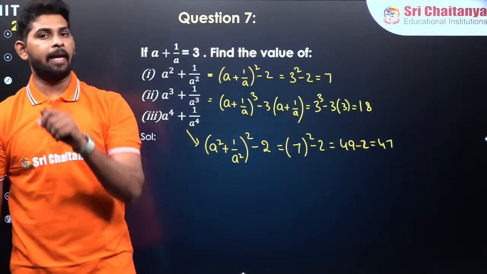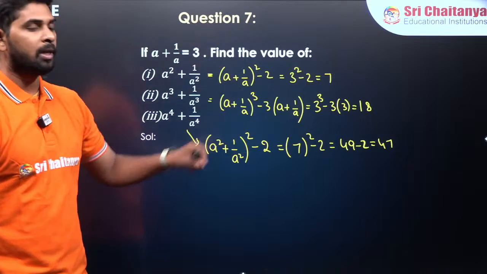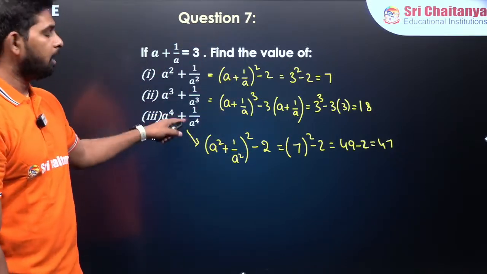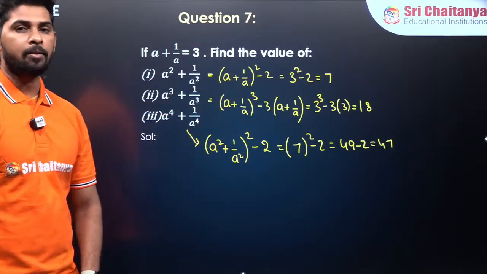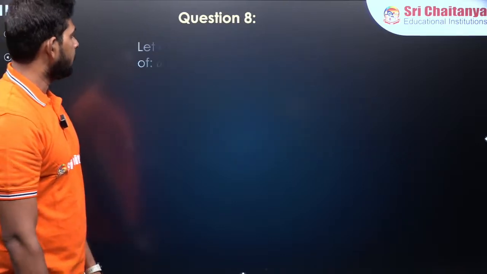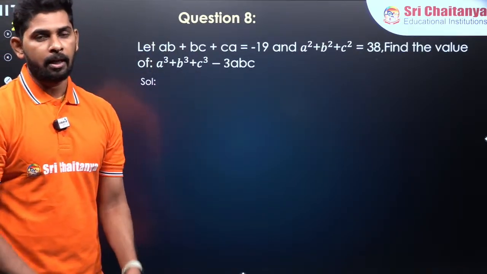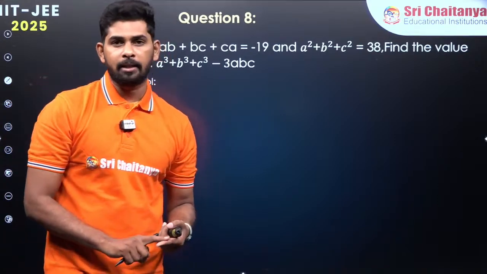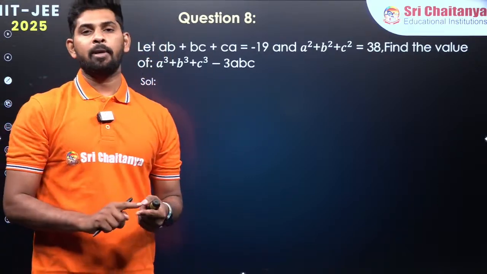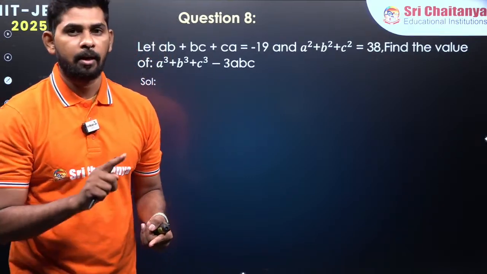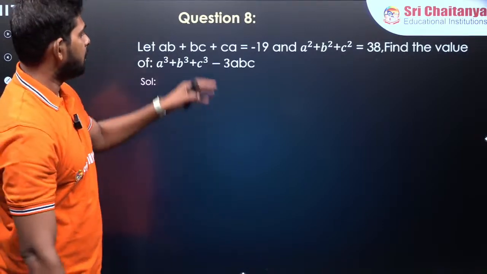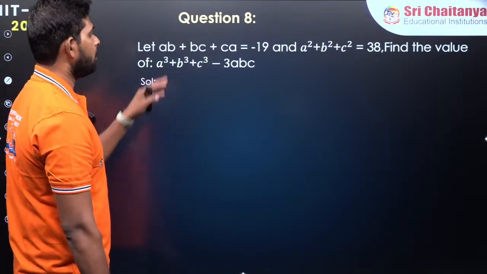So if you know all these identities, you can see how simple it is to find all these values by just taking the identities. Okay? Next, I have given that identity in cubes over there. a cube plus b cube plus c cube minus 3abc is equal to a plus b plus c into a square plus b square plus c square minus ab minus bc minus ca. Same formula I am going to use over here for this question.